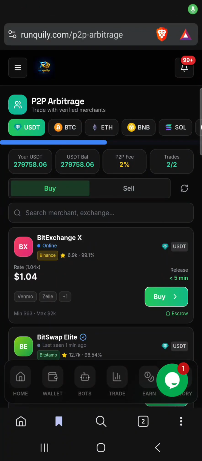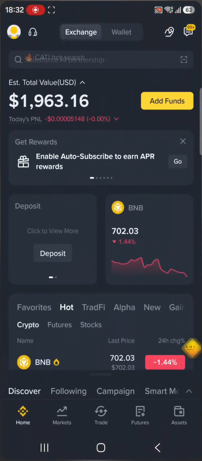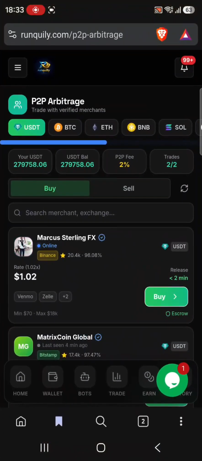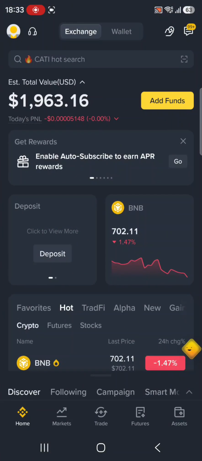Is crypto arbitrage trading profitable, my guys? That's what I'm going to explain. Arbitrage trading is buying assets at a lower price in a centralized platform and selling them at a higher price in a decentralized exchange. So you buy from one platform at a lower price, and sell them at a higher price in another exchange.